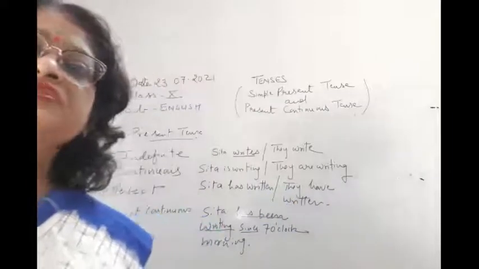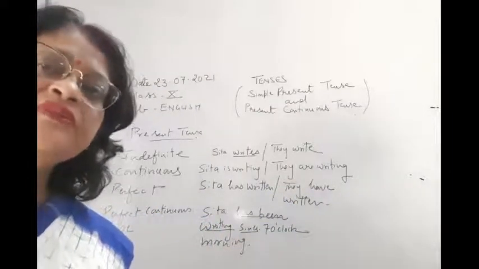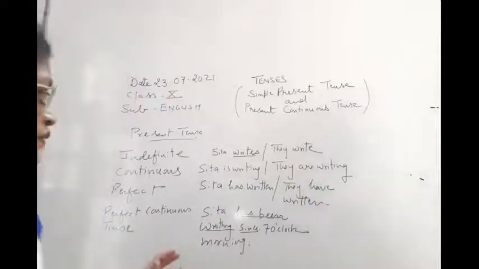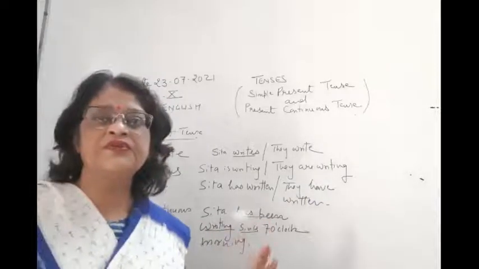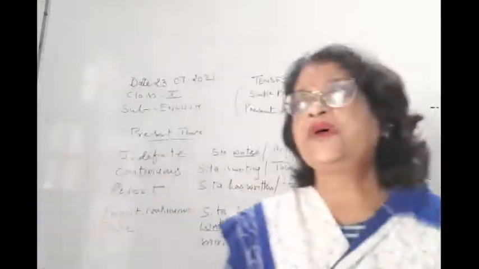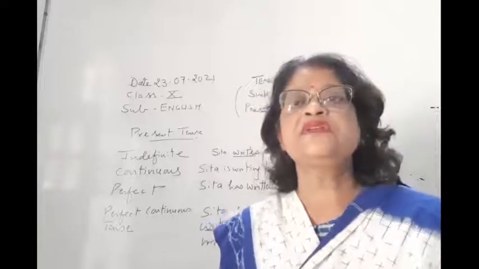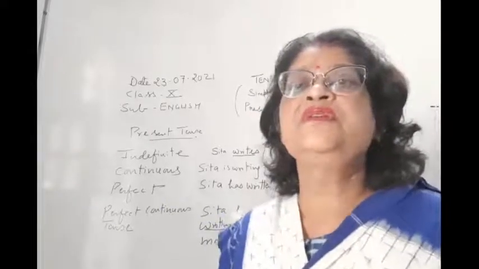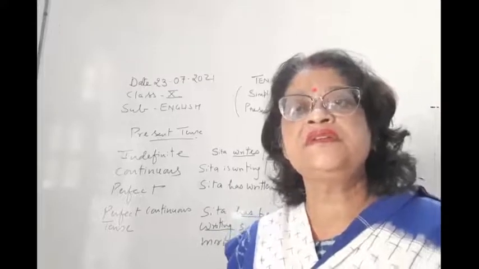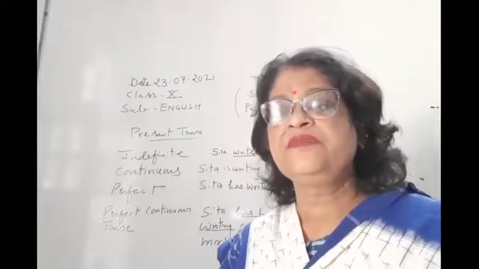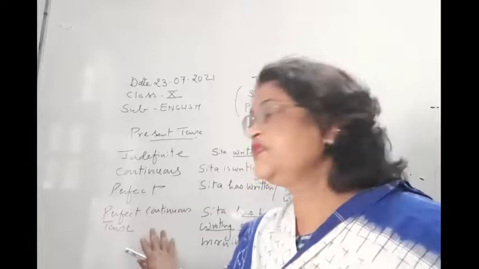This work is still continued, student. So you can see the work is still continued, then it will be in progress. So that is, children, what is that? That is future. Which tense is that, children? Future, present, perfect continuous tense.